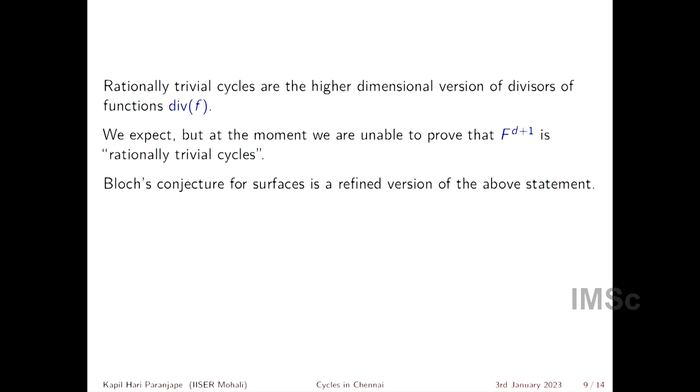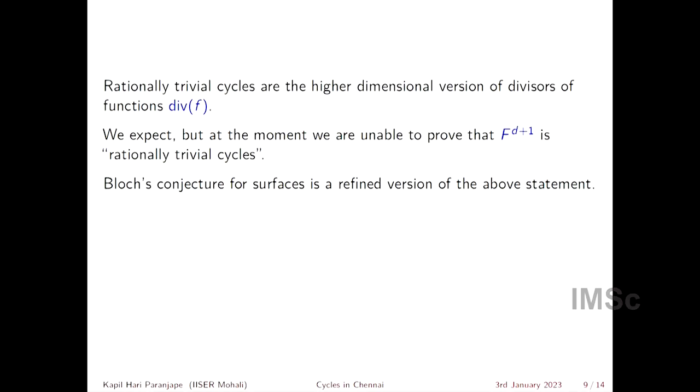And Bloch's conjecture for surfaces is the refined version of this statement. So Bloch's conjecture for surfaces says that exactly as we know for curves, for d equal to 1, that F2 is 0, the analogous conjecture would say that for d equal to 2, we expect F3 to be 0. And Bloch's conjecture refines this a little bit more. I won't actually get into the refinement here.